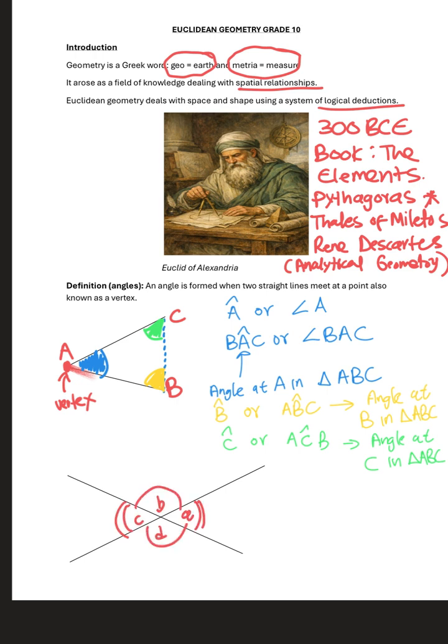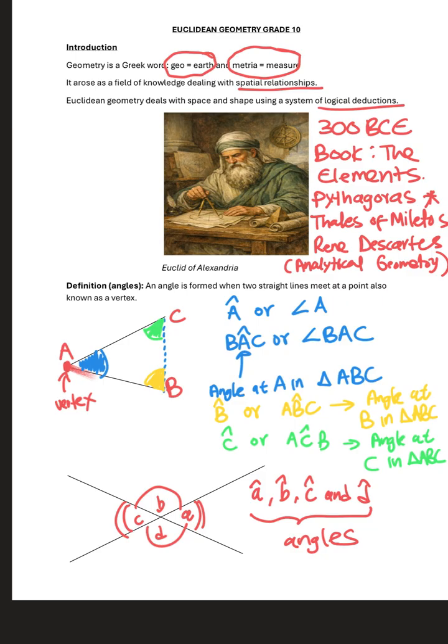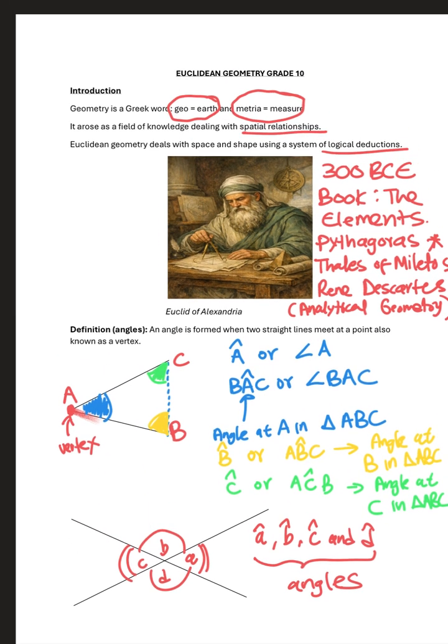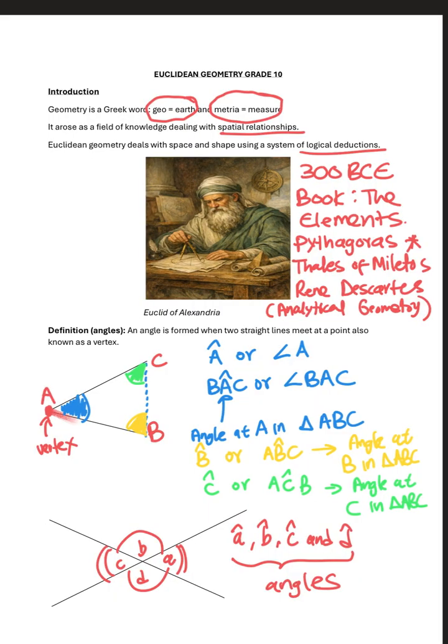Notationally, I can just write angle A, angle B, angle C, and angle D. Putting the hat at the top means I'm referring to angles. So the hat just shows me that what I'm referring to here are angles, right?